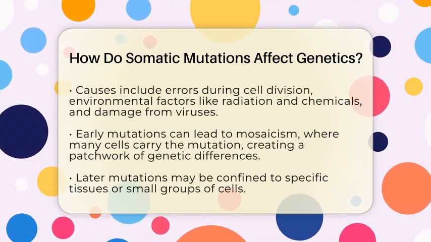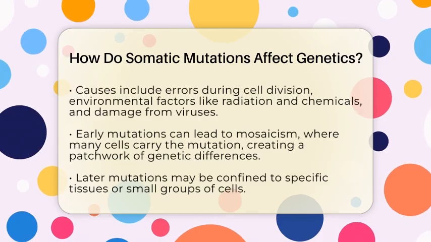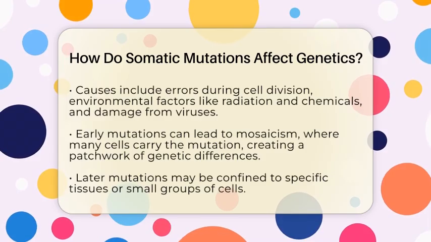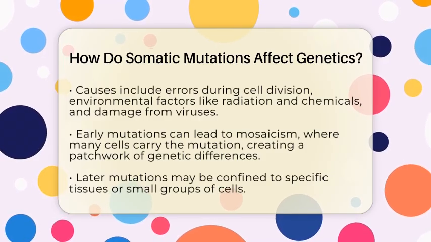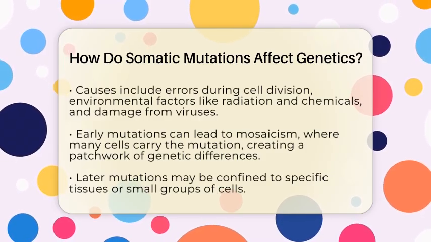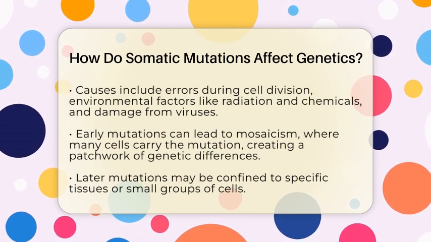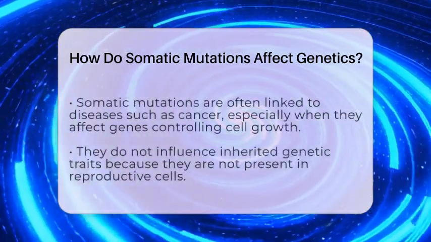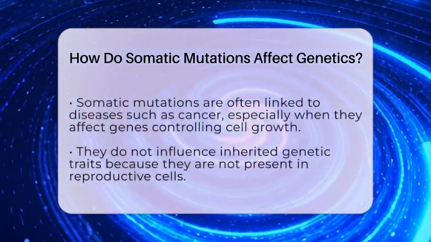When a somatic mutation occurs early in development, it can be present in many cells, creating a patchwork of different genetic instructions within your body. This is called mosaicism. If the mutation happens later, it might only be in a few cells or a specific tissue, like a patch of skin or a certain organ.